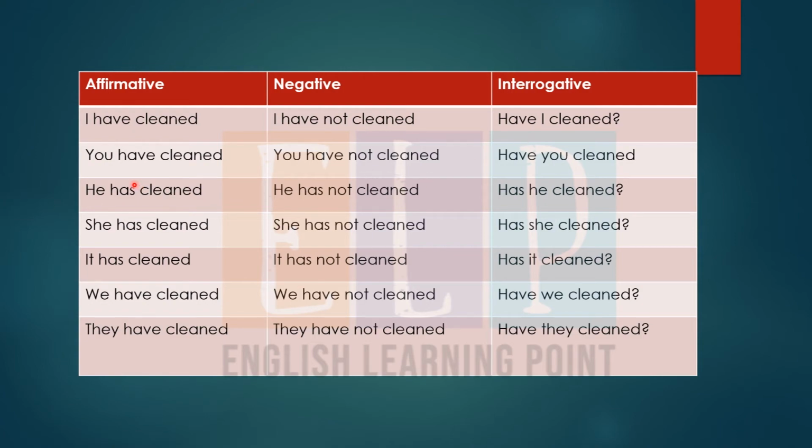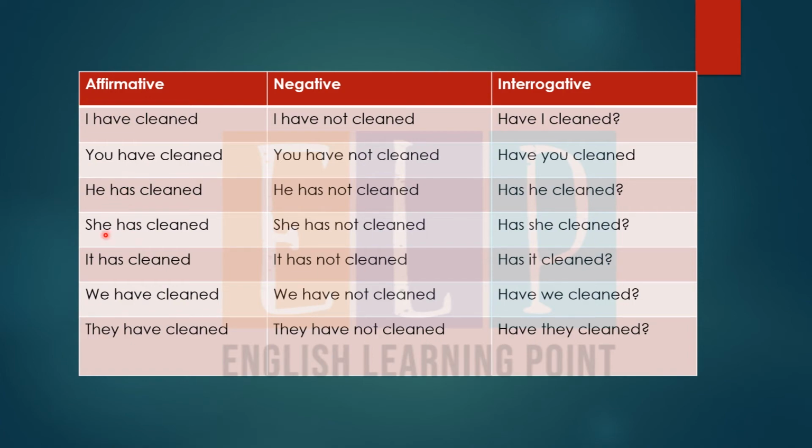The same way with you. With you, we use have. You have cleaned. You have not cleaned. Have you cleaned? He has cleaned. He has not cleaned. Has he cleaned? With he, we use has. Remember one thing: with he, with she, with it, and with any singular name, we use has.